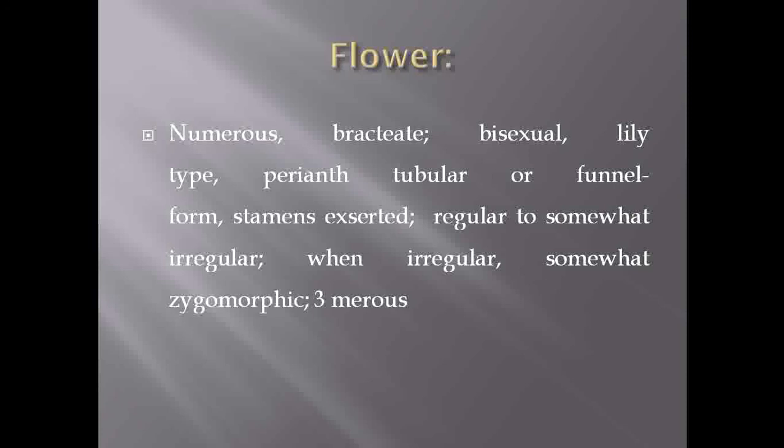Once again I will tell you the characters of the flower. The flowers are numerous, bracteate, pedicellate, bisexual. The perianth is present, and it is either tubular or funnel shaped. The stamens are exserted. The flower is regular, complete, zygomorphic, and trimerous. What is the meaning of trimerous?